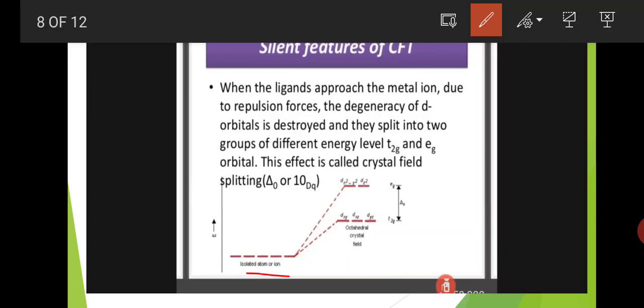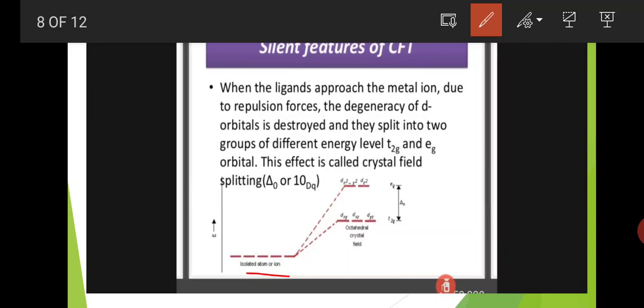This splitting is called crystal field splitting. One is the t2g group and another is the eg group.